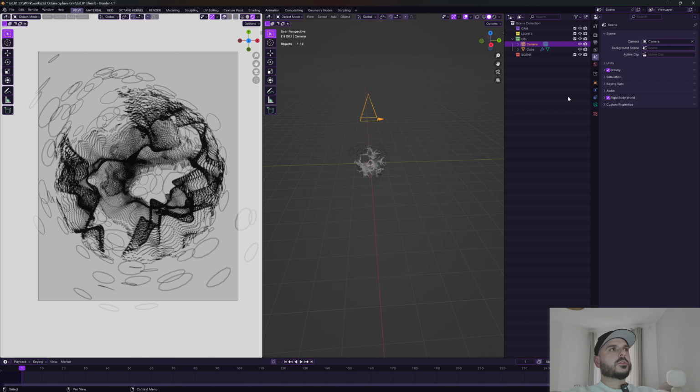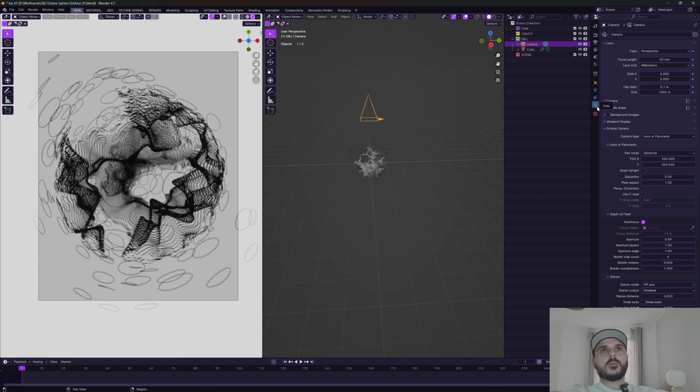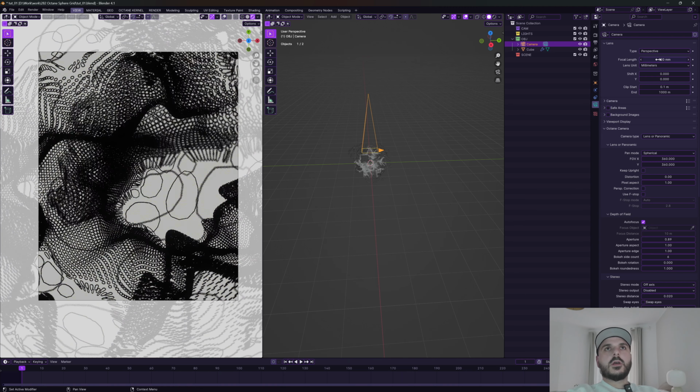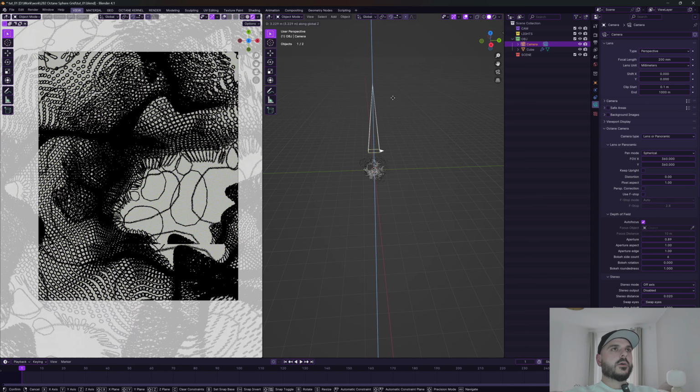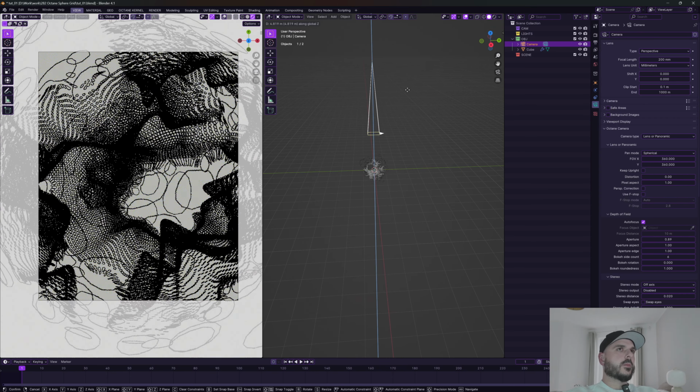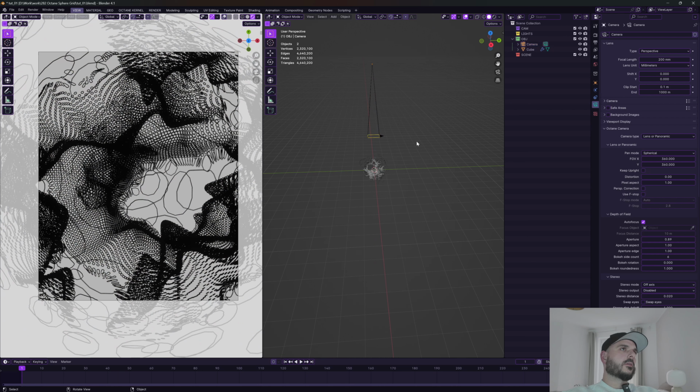And also I'm going to change some settings on the camera for now. So focal length can be a lot higher, 120 or even higher. Let's make it 200. And we can move the camera up again. Something like this.